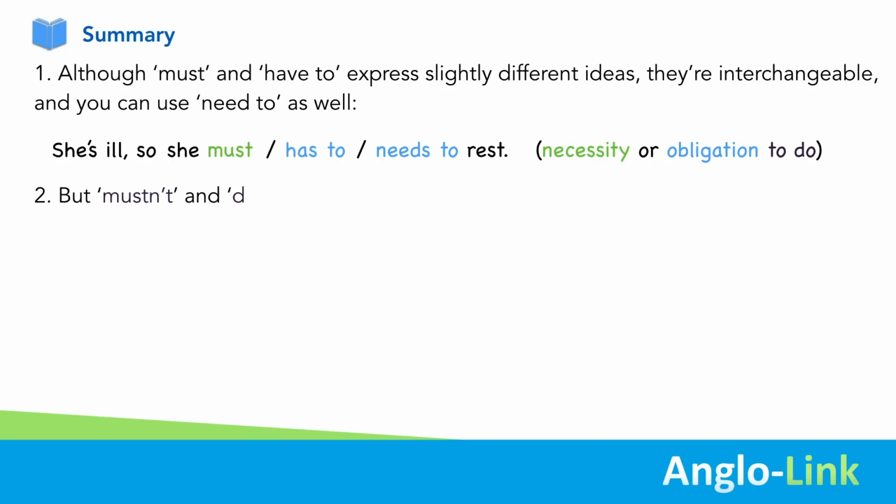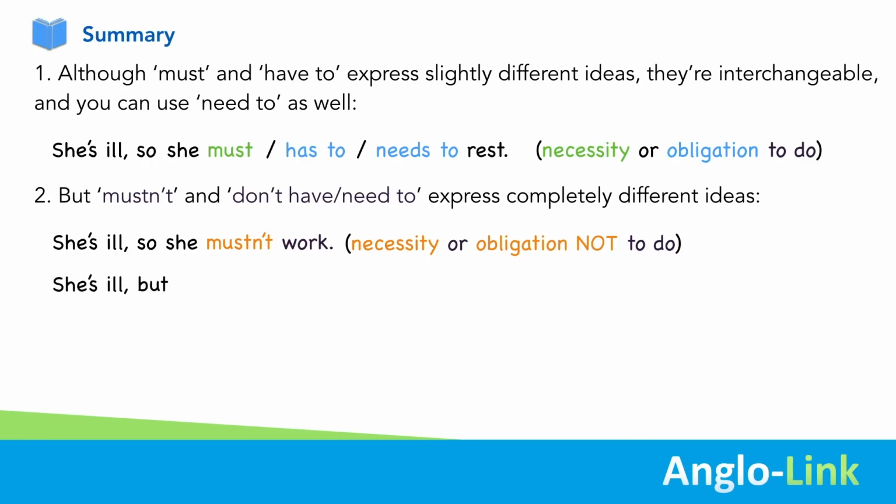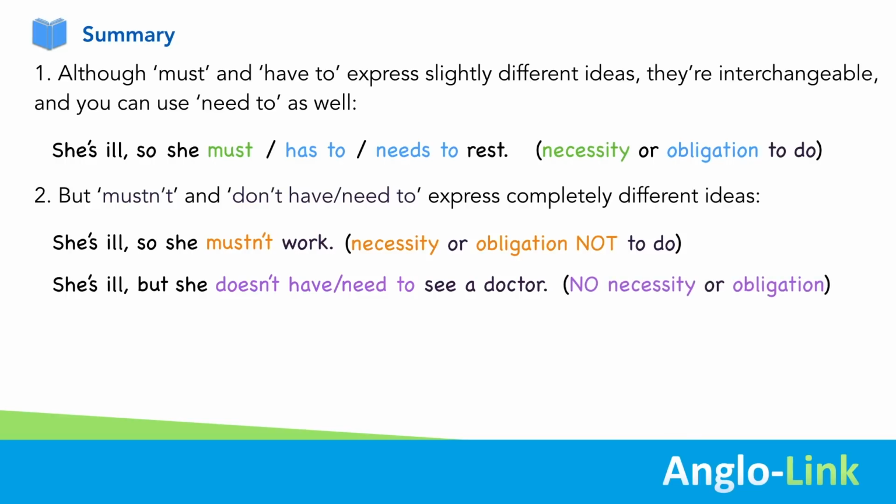But mustn't and don't have to or don't need to express completely different ideas. For example, she's ill, so she mustn't work. Here, it's a necessity or an obligation not to do something. Compare that with, she's ill, but she doesn't have to or she doesn't need to see a doctor. Here, there is no necessity or obligation to see the doctor.